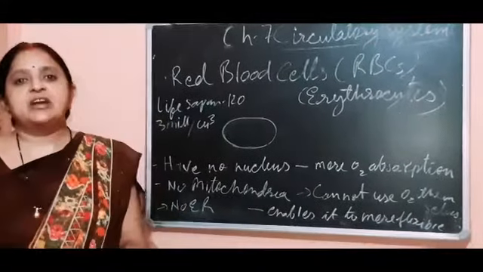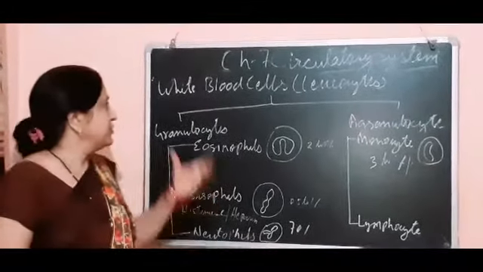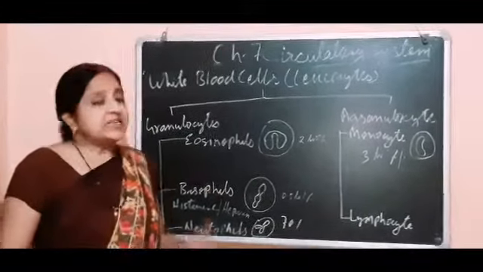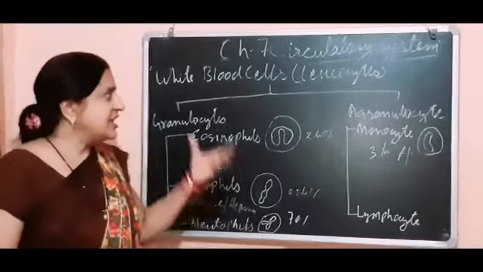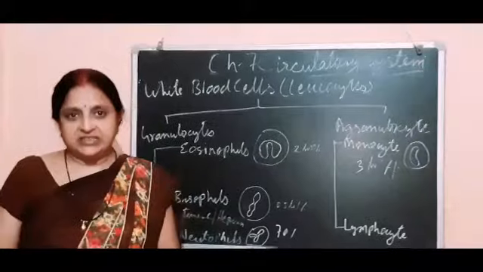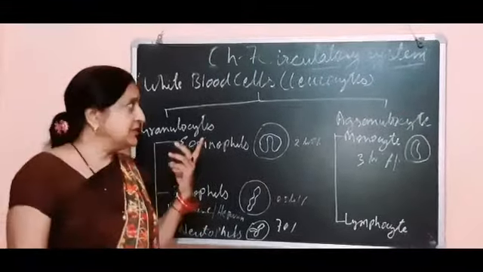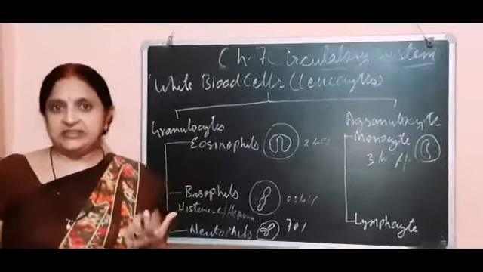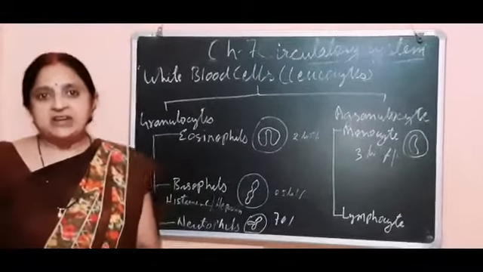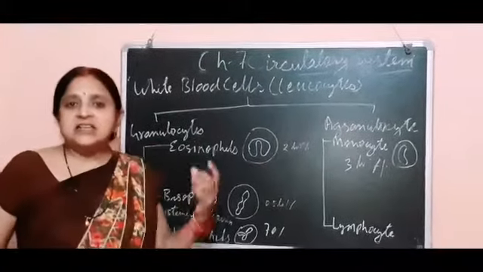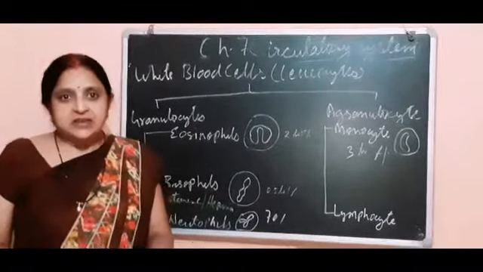Now let's start with the white blood cells. These are the types of white blood cells. First of all, I will tell you about the white blood cells. These cells are larger in size than the red blood cells, and they are fewer in number than the red blood cells. Their size is large, and in structure they have a nucleus, and they are fewer in number as compared to red blood cells. These cells lack hemoglobin, so they are white in color, not red in color.